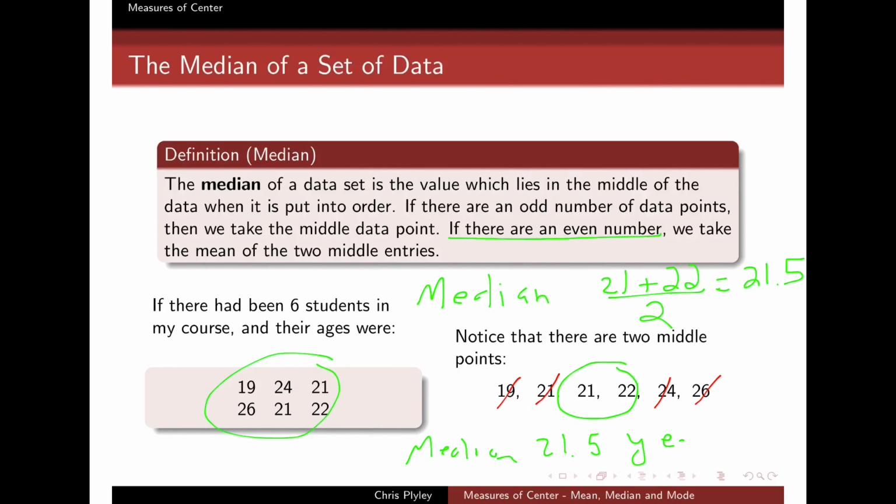And notice that this is not even one of my data points. There was no student in my class that was 21.5, at least not that I know of. But that doesn't matter. The median does not have to necessarily be one of these values, just like the mean actually. I didn't mention it then, but remember that our mean of this data set was also not one of these numbers. It was 22.2. And the median and the mean are different as well. We're measuring different things. This is the middle point of my numbers. It's not the same as the mean.